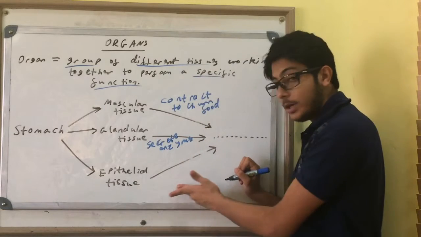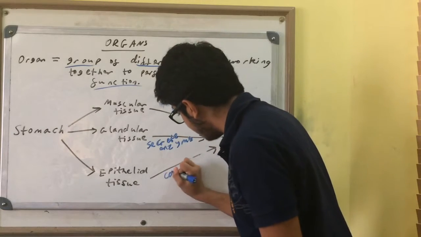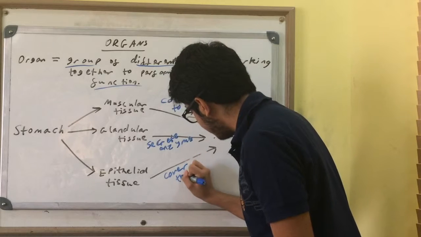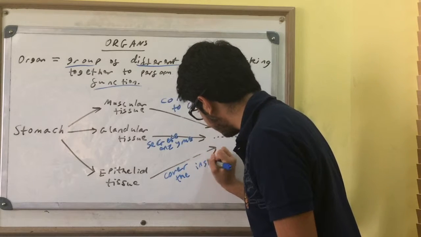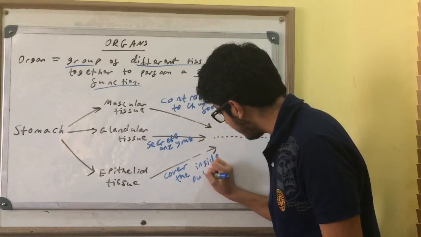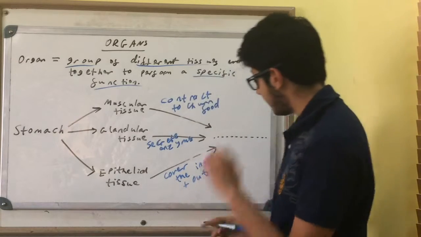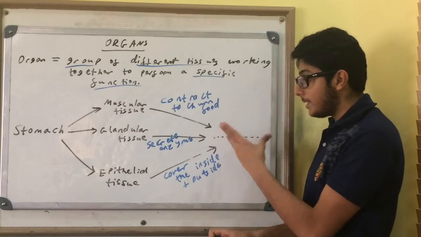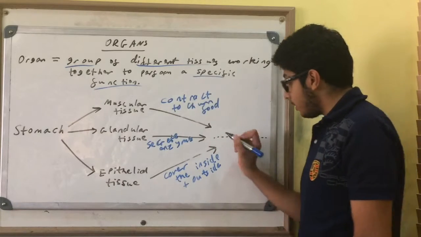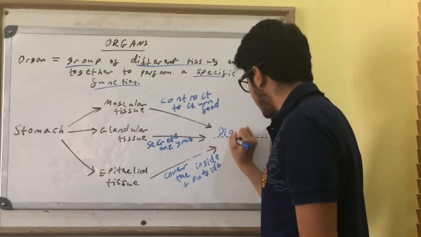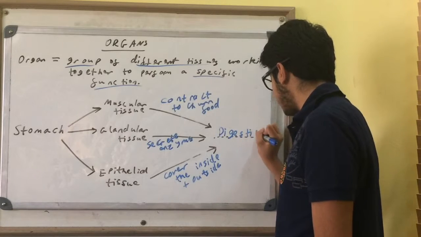We have epithelial tissue, which will cover the inside and outside of the stomach. And all these tissues work together so that digestion can occur in the stomach.